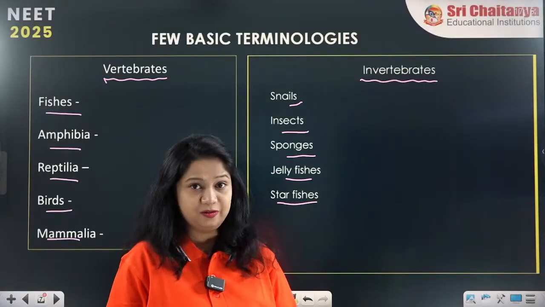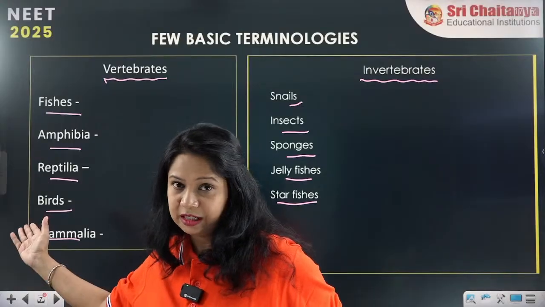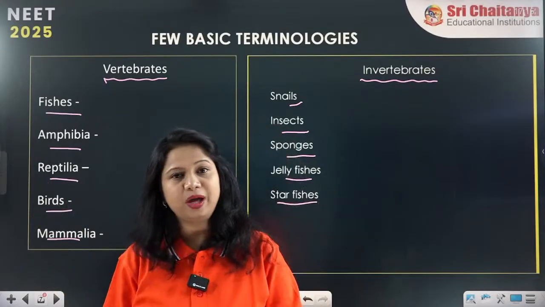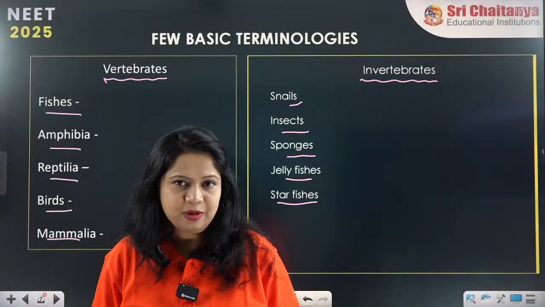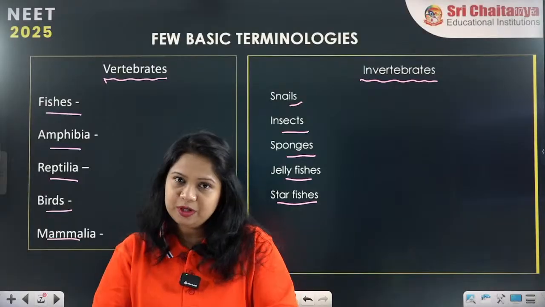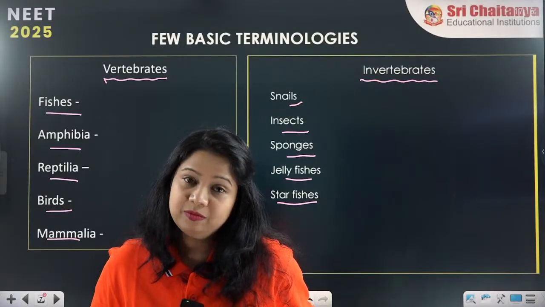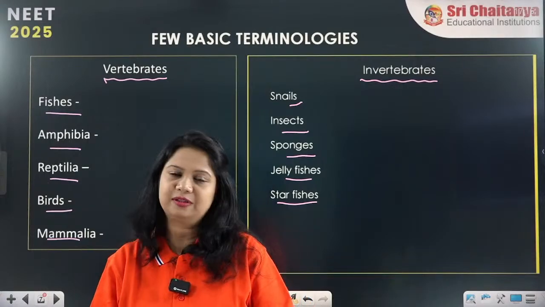Invertebrates have a nervous system, of course, but it is not as developed as ours. It is not as developed as that of a bird or a mammal. An insect has a nervous system, but it is not very well developed like birds or mammals. So the purpose of the vertebral column is the protection of the nervous system, the spinal cord or central nervous system.